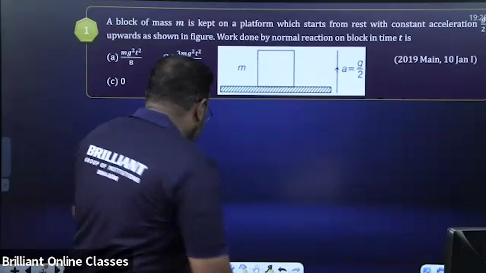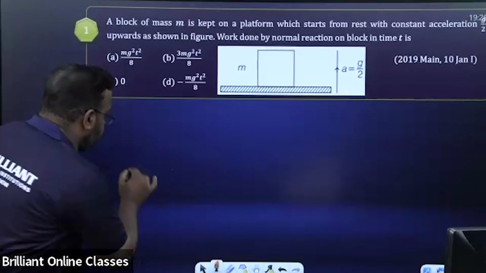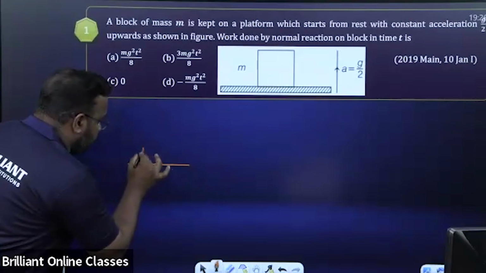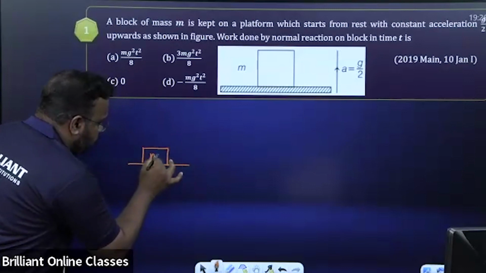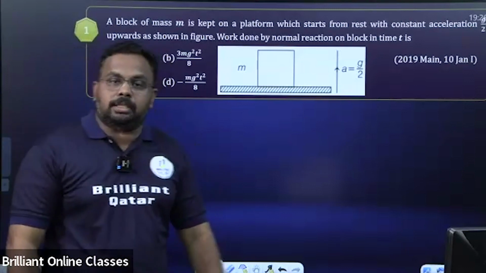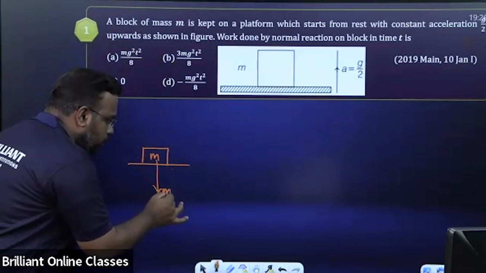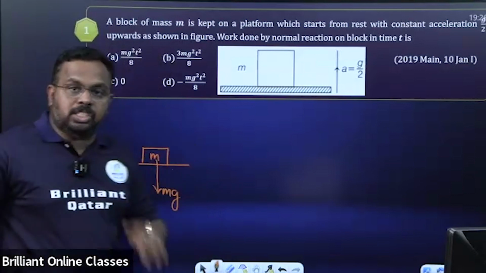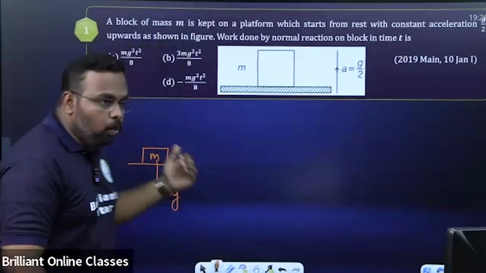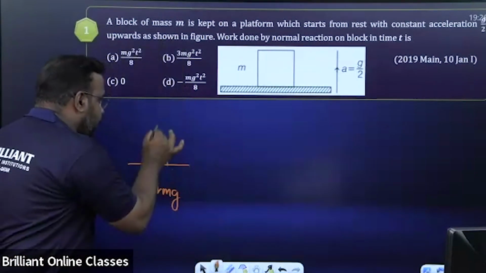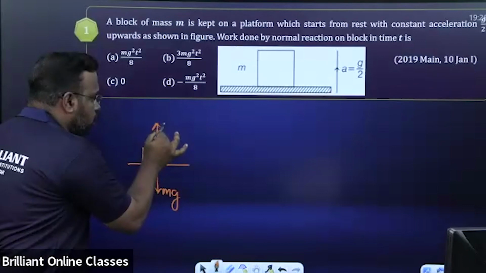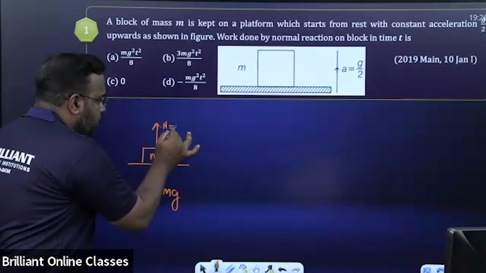Normally, if you keep a body of mass m on a surface, its weight is mg. And since the surface is horizontal, with no other force, the normal reaction is mg.